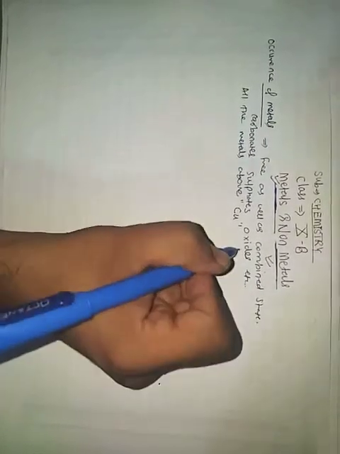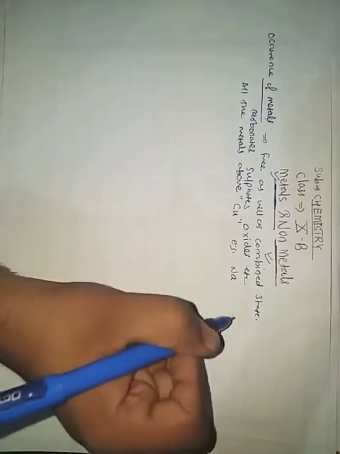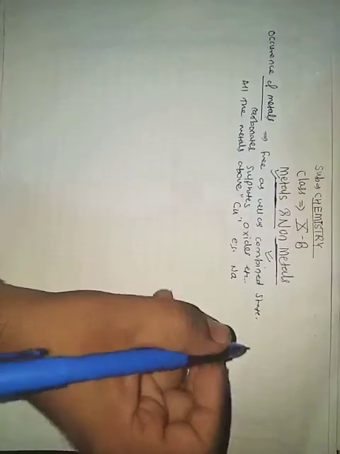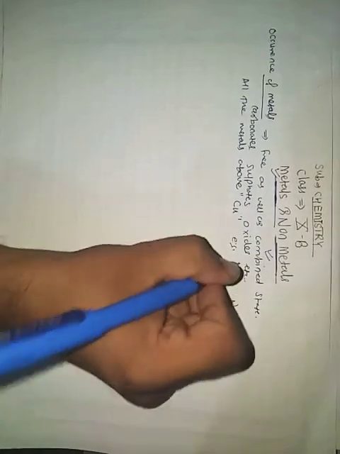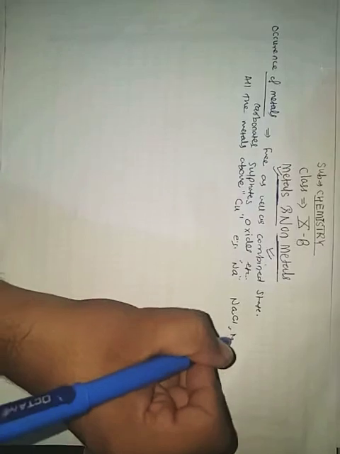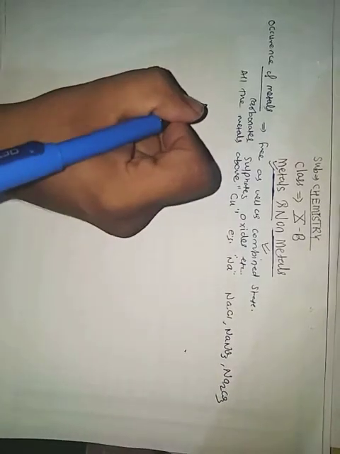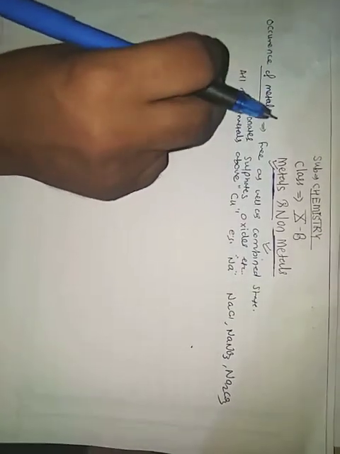For example, taking sodium, it is present in the form of NaCl, NaNO3, sodium nitrate, Na2CO3, sodium carbonate, etc. So these are what we are studying about combined state elements.